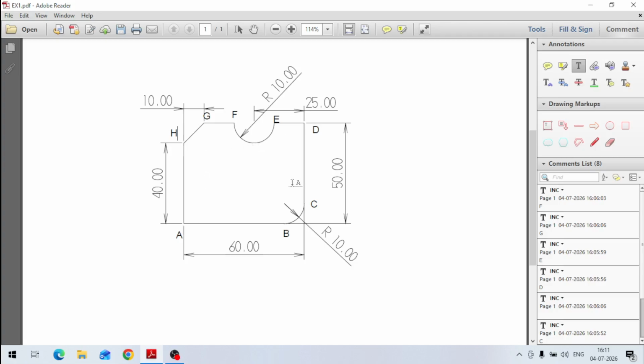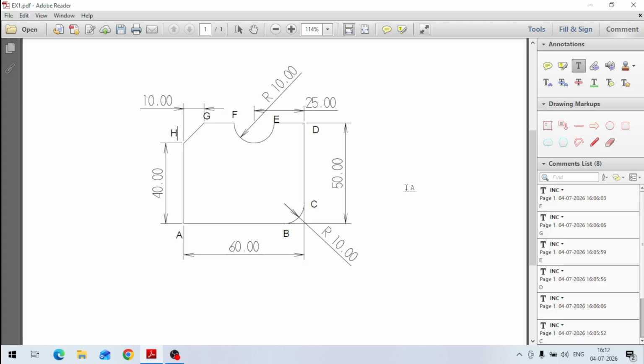Okay. So in this profile, these are straight lines. One chamfer is there, and this one radius is there, R10 here, and this one more radius is there, R10. So at two places, radius are there, and at one place there is one chamfer. Okay, and the length of the contour is 60 mm given here, height is 50 mm, and here this size is given 40. So all the sizes are given in the drawing.